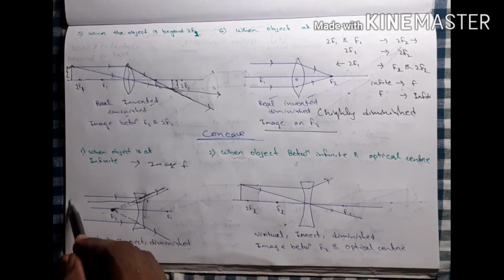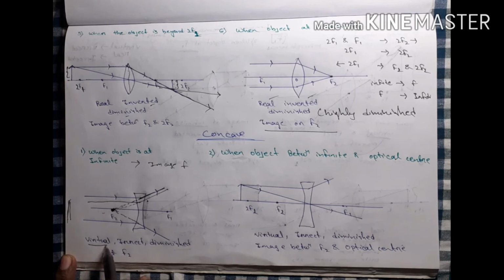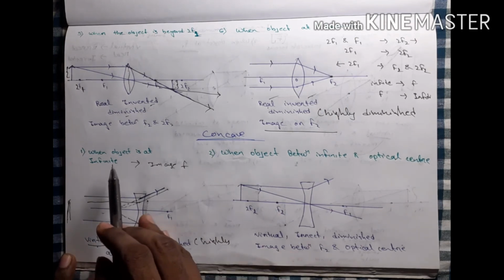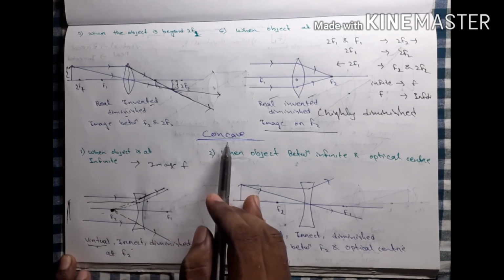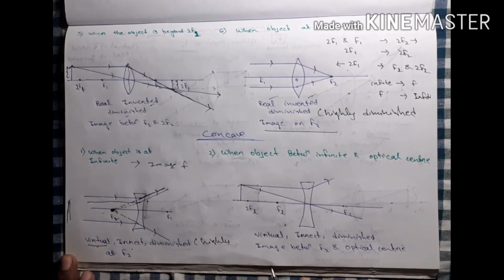Listen, this side is the object and this side is the image, so it is virtual. If it is virtual, then it is erect, and it is at the point f2, so it is highly diminished. So when the object is at infinity, in the case of a concave lens, the image will be formed at the f2 point.